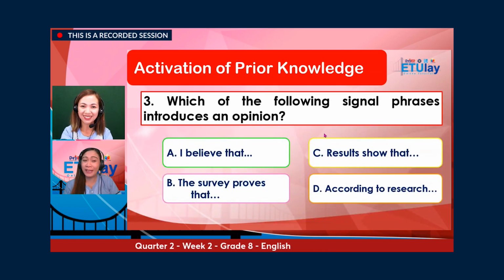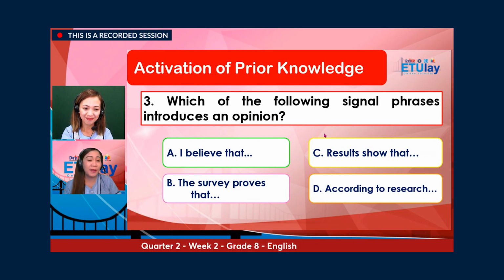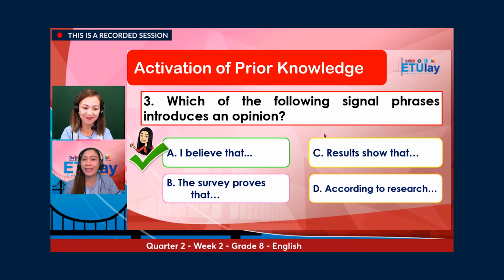And for number three, which of the following signal phrases introduces an opinion? A. I believe that. B. The survey proves that. C. Results show that. Or D. According to research. And the correct answer is A. I believe that.